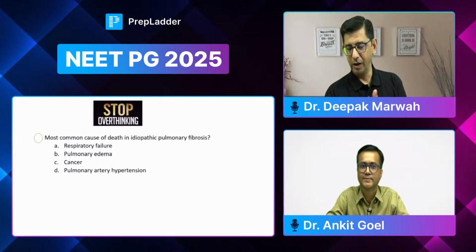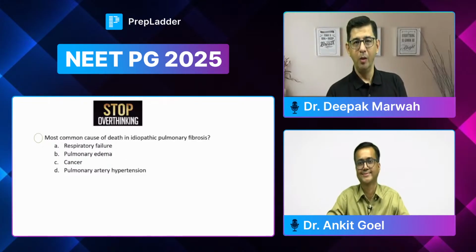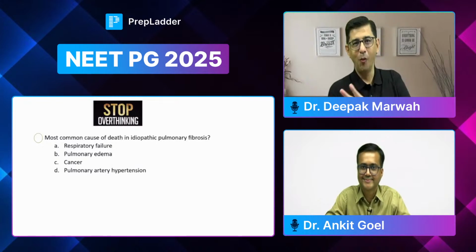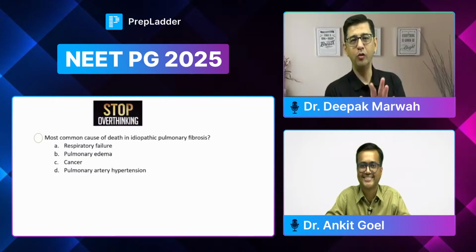Now, I got a lot of correct answers here, respiratory failure, because this is the recap question. So the strike rate will automatically improve. But imagine you go back in a time machine and you are attempting this question one year ago, then you will notice pulmonary artery hypertension. So if you went with A, excellent, I love your reflexes. If you got D, you don't need to feel bad about it.